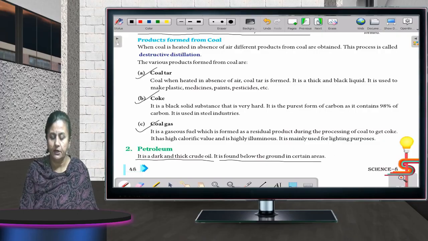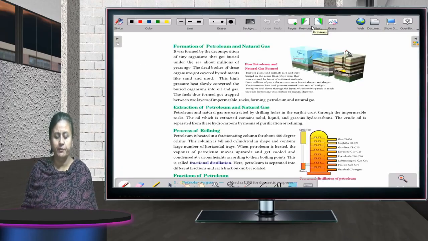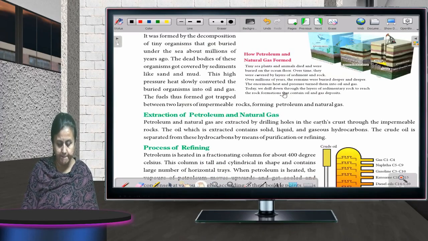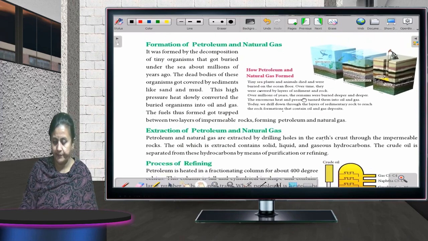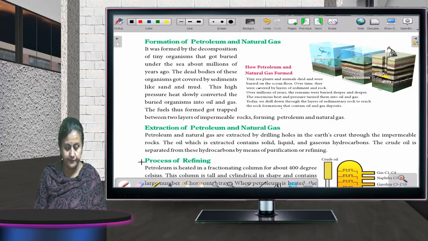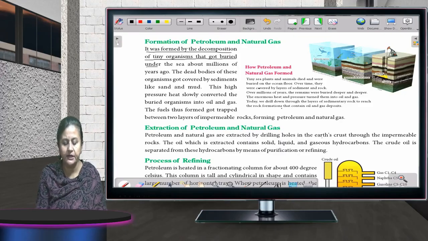Okay. Now, formation of petroleum and natural gas. It was formed by the decomposition of tiny organisms that got buried under the sea about millions of years ago.